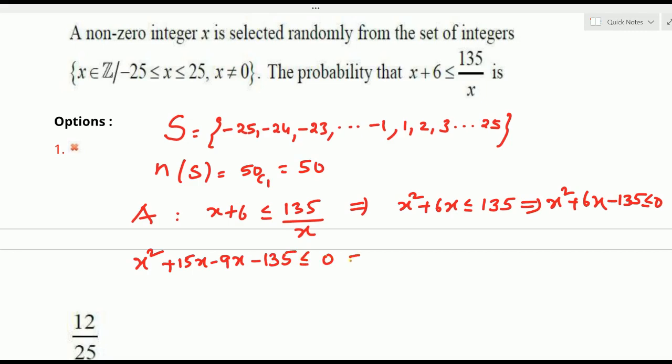So from this we can understand that first two terms నుంచి x కామన్ తీసుకుంటే x plus 15, next two terms minus 9 కామన్ తీసుకుంటే x plus 15. Again we can understand this factorization is x plus 15 into x minus 9 less than equals to 0.